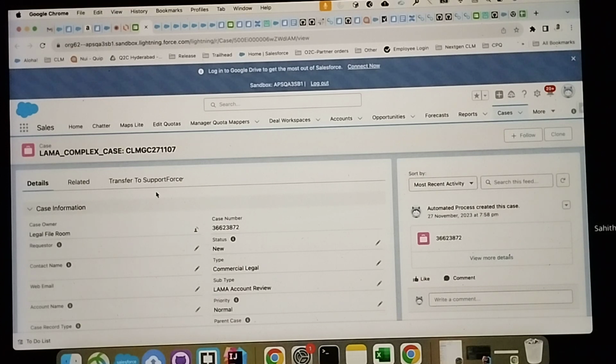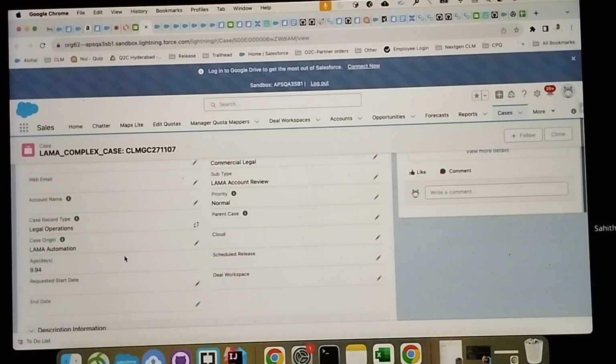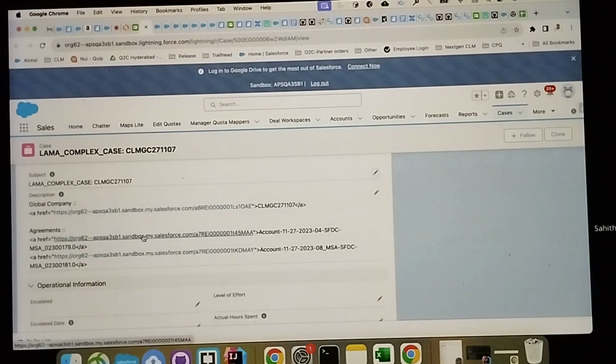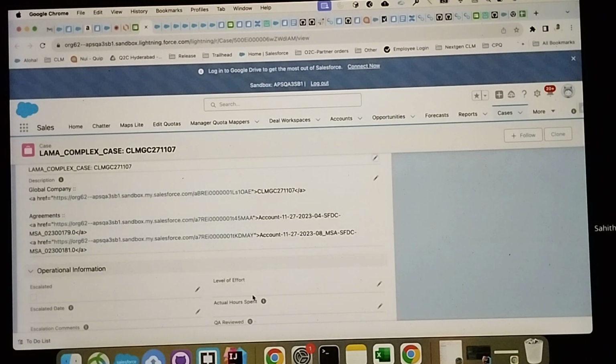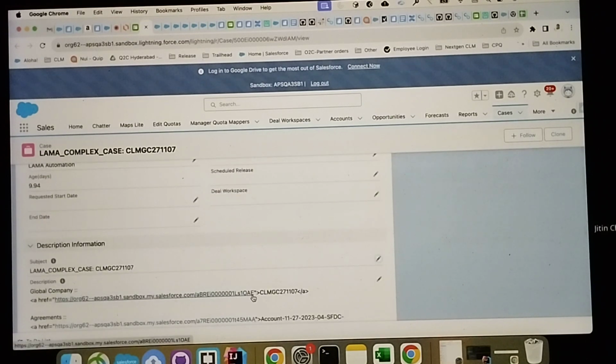So we stop there and we create the LAMA complex case. That means it shows that it is having multiple MSAs in the same global company. We are not touching it, so that the legal operations team will take care of it, and whatever next operations they want to perform, they will see by looking at the case. Got it. Okay, sure. Thanks.